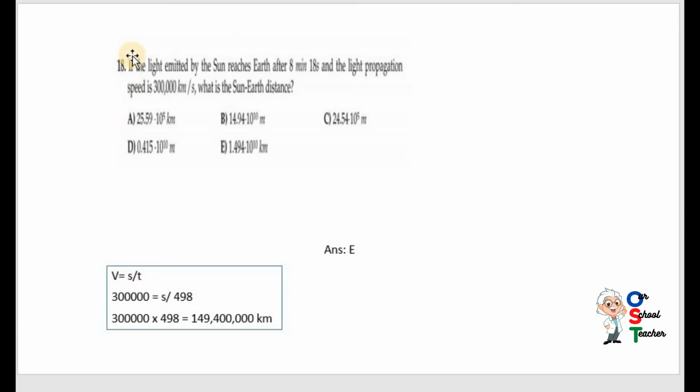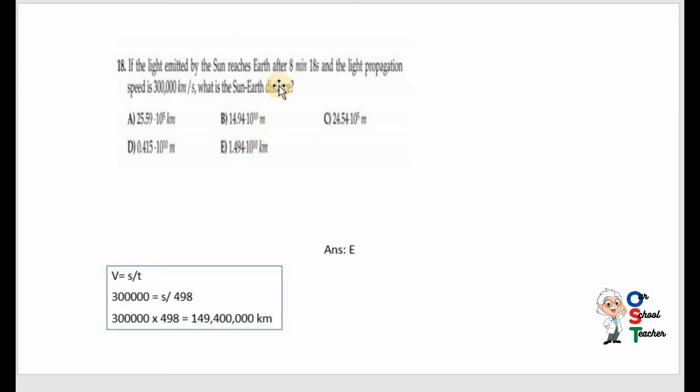Okay, read the question. If the light emitted by the sun reaches Earth after 8 minutes and 18 seconds and the light propagation speed is 300,000 km per second, what is the sun-Earth distance? So V, this is V, 300,000 km per second. This is velocity. Just write the formula. V is equal to S upon T. In place of V, write 300,000. In place of T, write down 8 minutes 18 seconds.